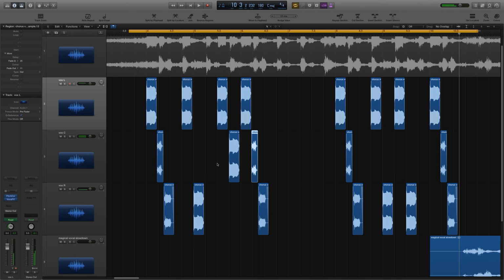And the only ones that sound weird to me are the G's from the J of magical. So I'm going to drag over those and set those to like 12, a little shorter fade. There we go.